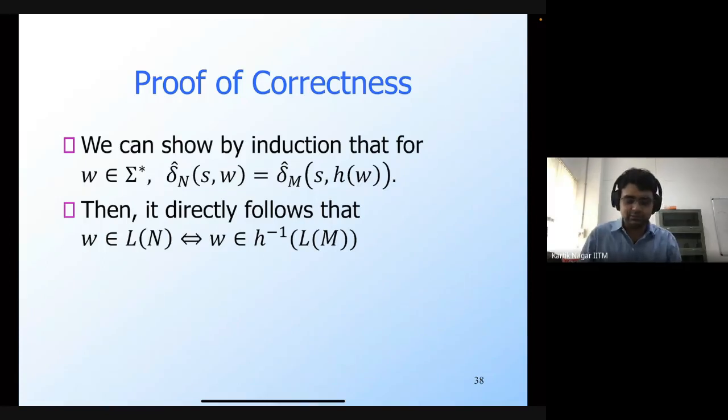We're not going to prove this formally, but we can show by induction that for all strings W, delta hat n of s comma W is actually going to be equal to delta hat m of s comma h of W. This means that if h of W takes you from the start state to a final state in the DFA M, then W is going to take you from the same start state to the same final state in the DFA N. That's why W is going to belong to L of N if and only if W belongs to H inverse of L.